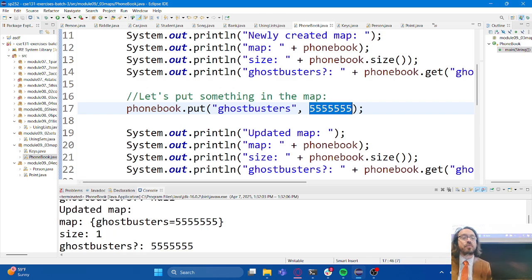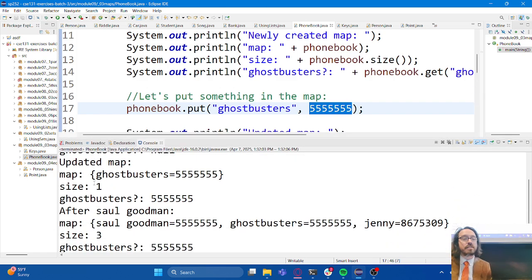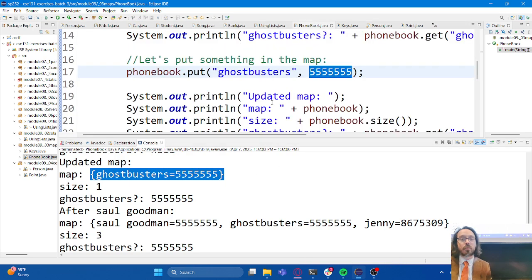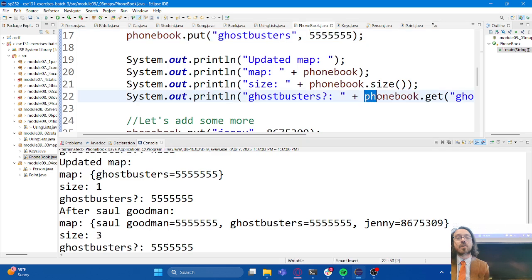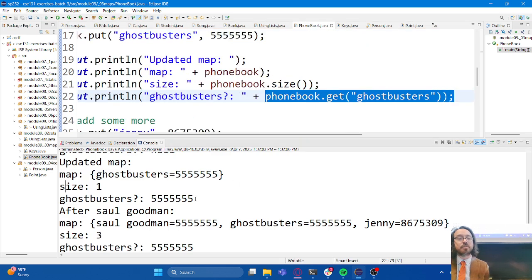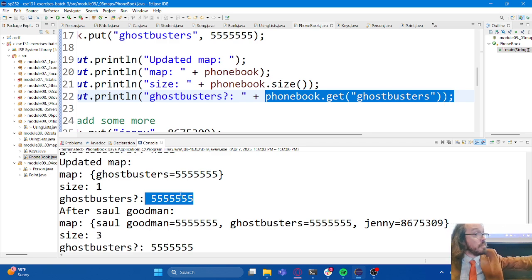And so if we look at what this map looks like after putting in that very first phone number, here's what that map looks like when we print it out. I've just printed out the map directly and I can see, oh okay, it tells me that Ghostbusters has this value associated with it. There's a size of 1, and now when I say go get the phone number for Ghostbusters, it happily tells me what the phone number for Ghostbusters is. That's good, right? So I can put stuff into the map and I can get stuff out of the map. Those are your two primary methods for interacting with maps.